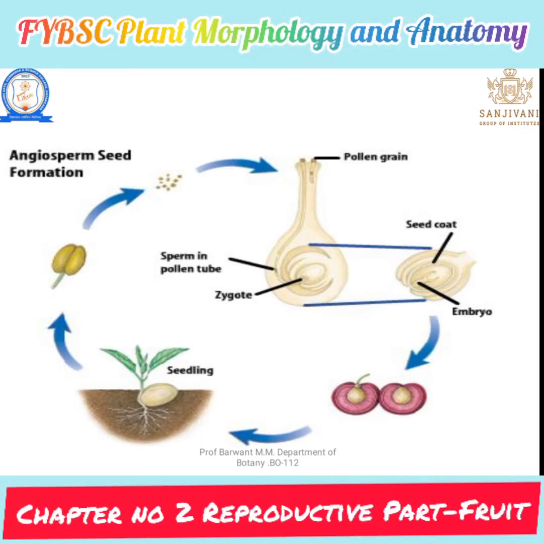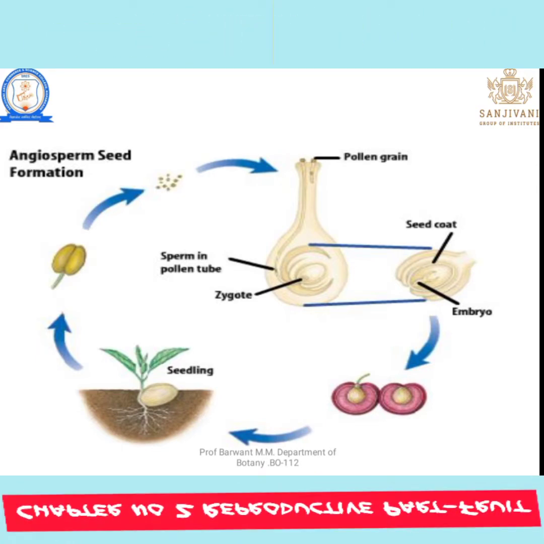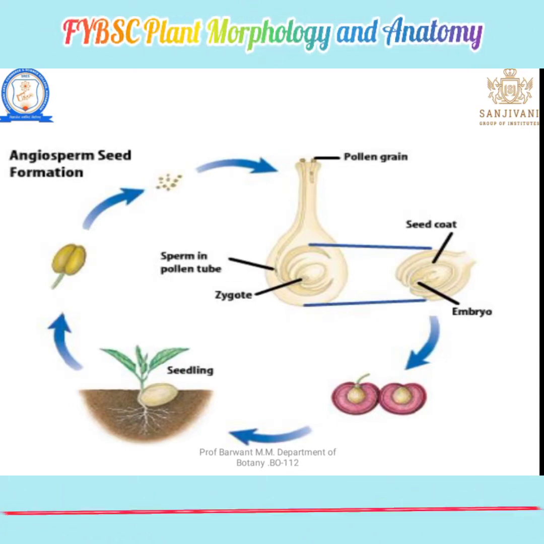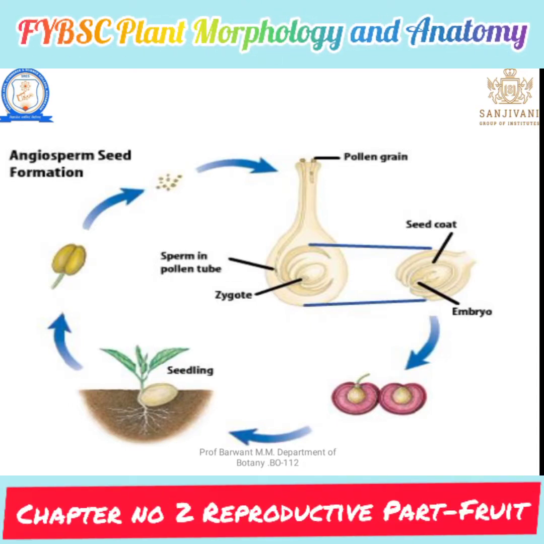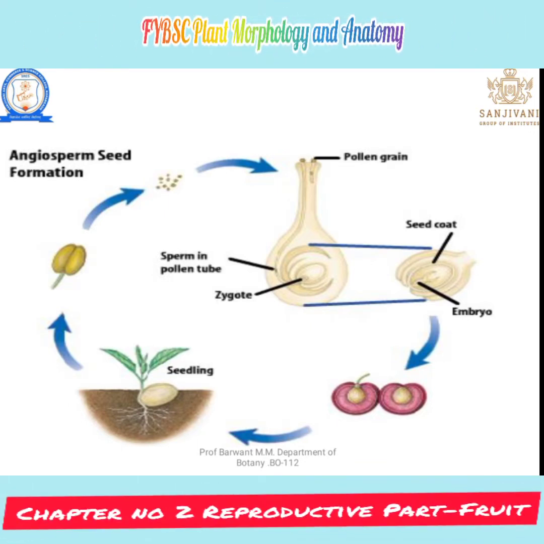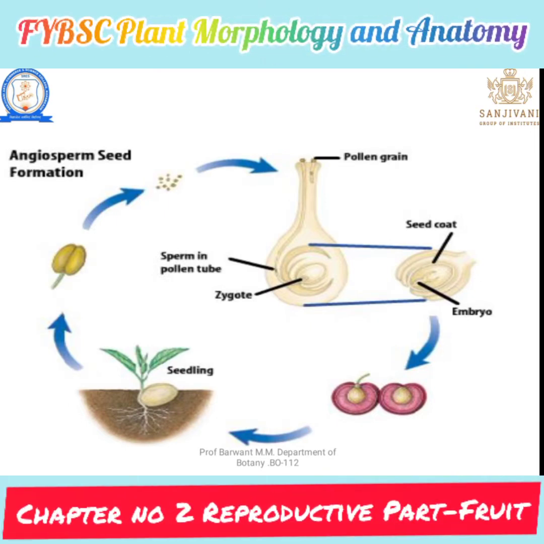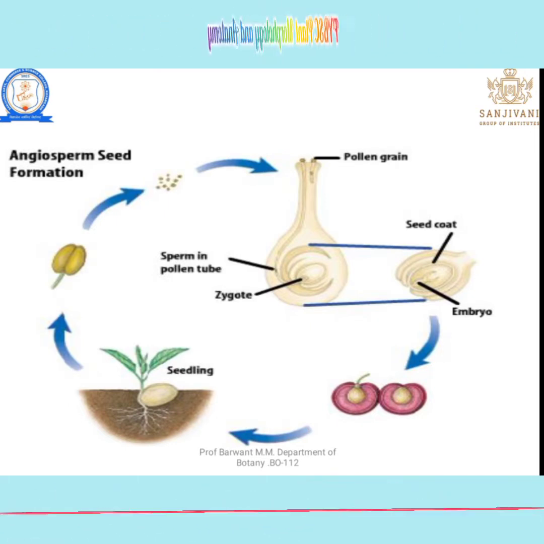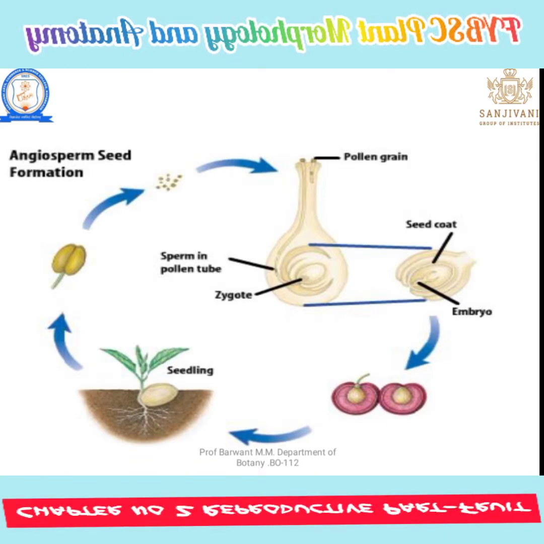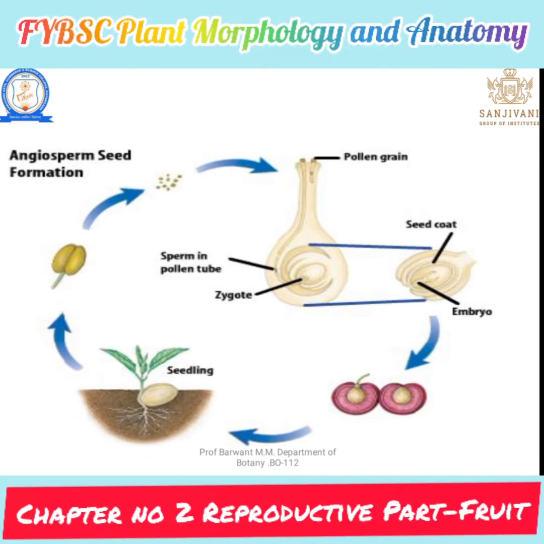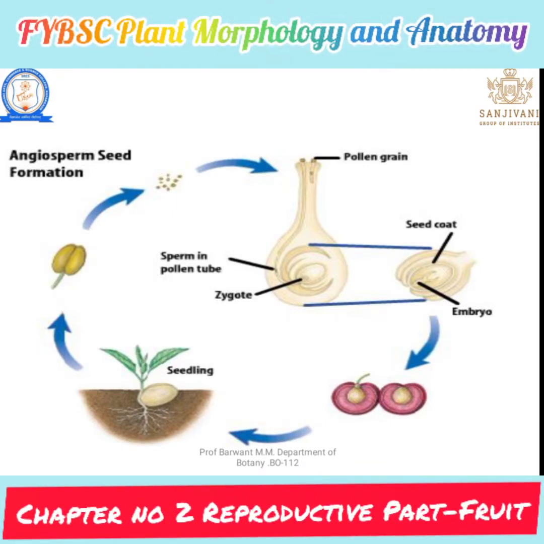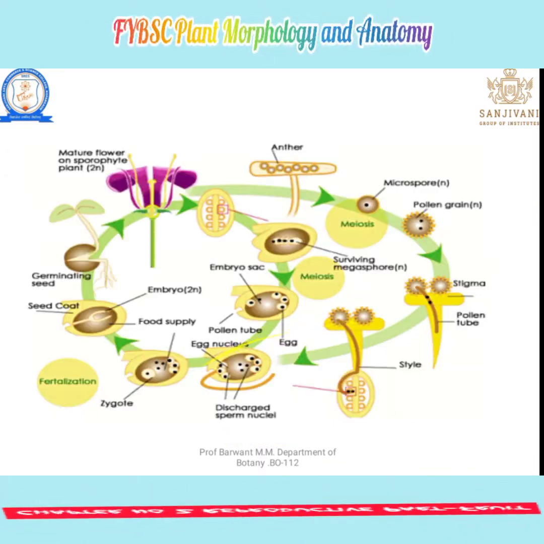Let's see the seedling. When the seedling matures, there are the male parent, that is the androecium, and the female parent, that is the ovary. After pollination, the pollen grain lands on the stigma, a pollen tube forms and enters the ovule, and fertilization takes place. After fertilization, the zygote is formed, then the embryo, then the seed, and after seed formation the entire structure is considered a fruit.